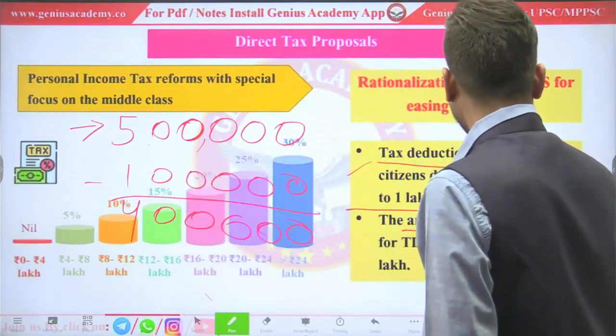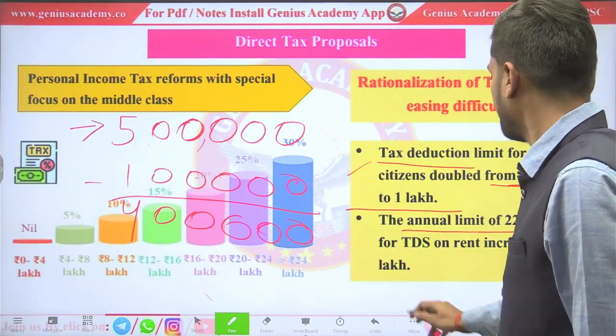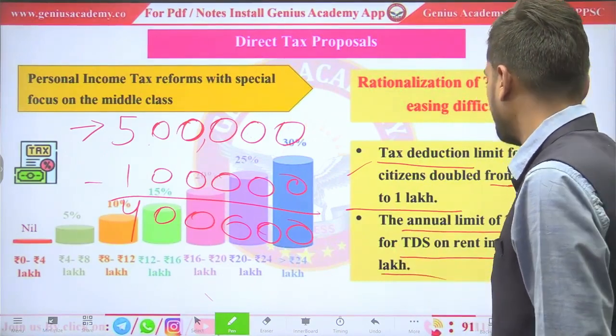Annual limit of 2.40 lakh for TDS on rent increased to 6 lakh.